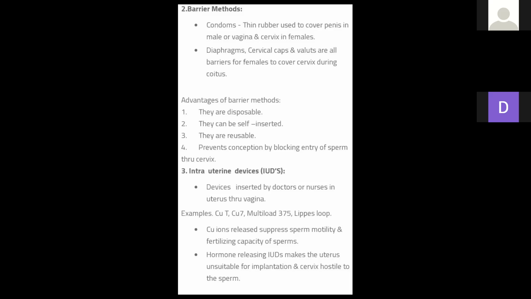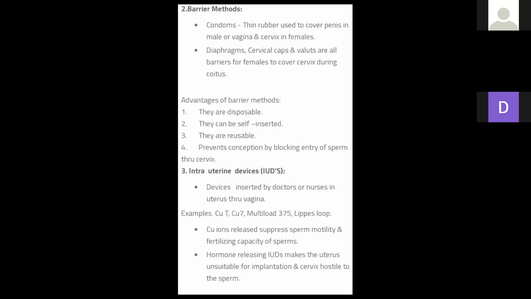Here we will use some things from outside which will help us stop the mating of sperm and ovum. Is it clear, everybody? Here we use the external thing which helps in the prevention of the mating of sperm and ovum. Next, the first barrier method, we will discuss in detail.